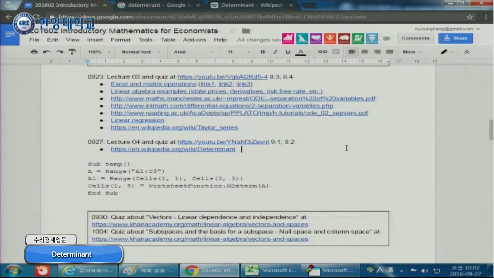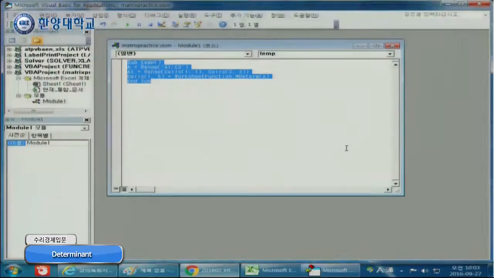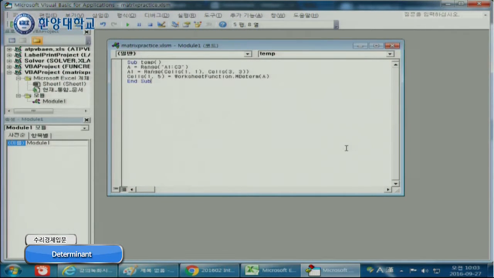Actually, you can go to our course web page. Go to the browser, Firefox maybe, and you know the web page over there, right? Anyway, open it. The internet is not connected, so then you have to write it. I think you can move here. You can see? Yes. So in the module, you can type this one. Okay.